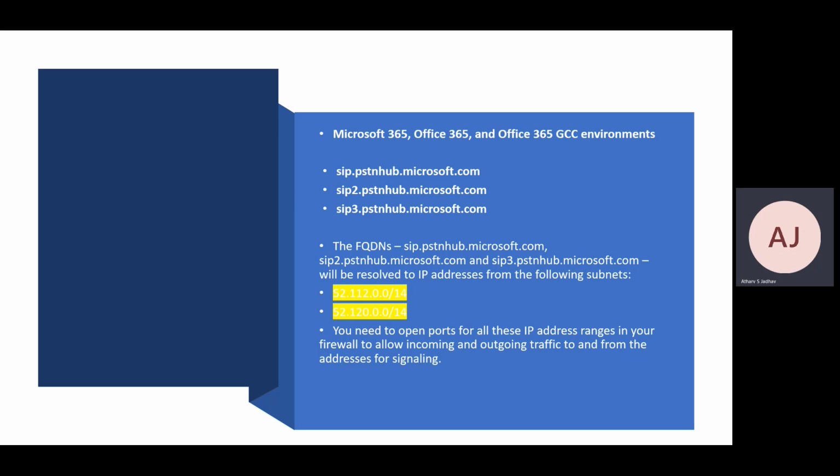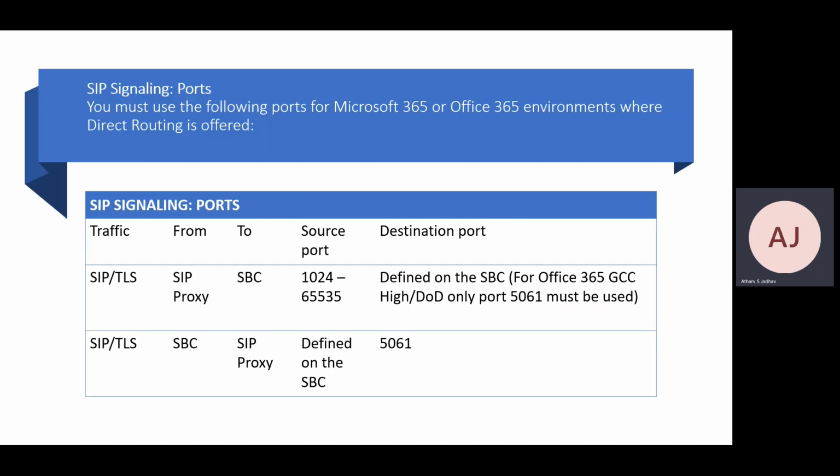These are the connections which Office 365 makes at the time of this setup, or when the setup is ready and the users are trying to send any query. SIP.pstnhub, SIP2, SIP3. The priority will be the pstnhub.microsoft.com, and in case it fails, it goes to 2 and 3. And these are the two IP addresses. Actually, it is in yellow. I'll show it again.